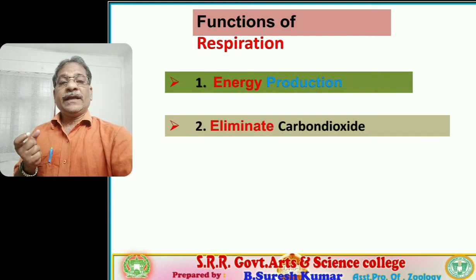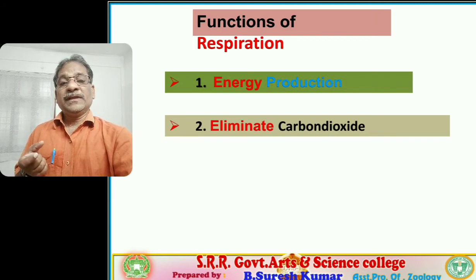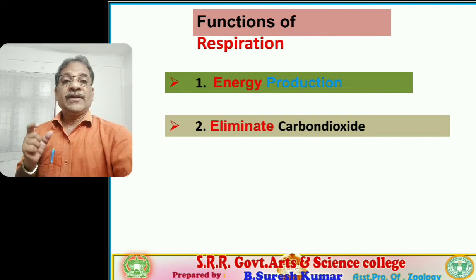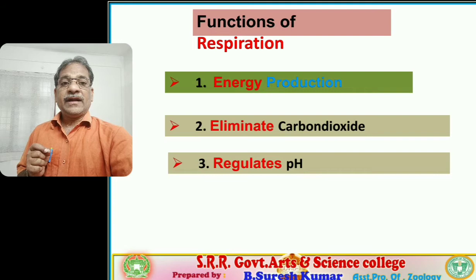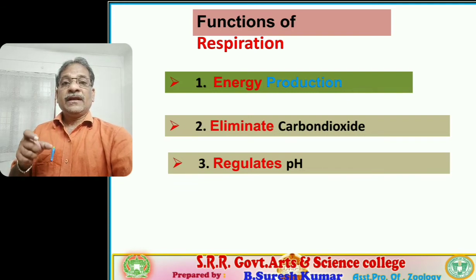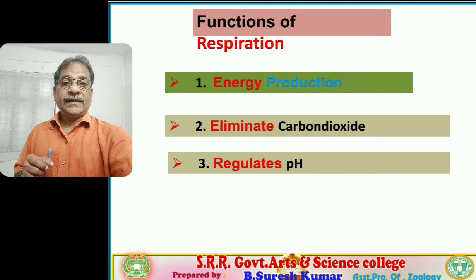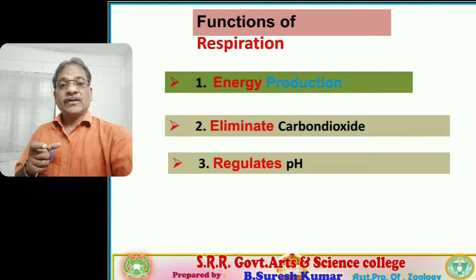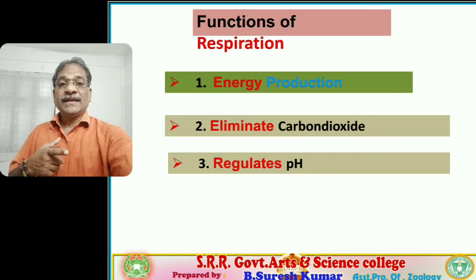The carbon dioxide produced is eliminated, and respiration regulates hydrogen ions. In our body fluids, the maintenance of pH level is essentially required. In our cytoplasm, our protoplasm also, the maintenance of hydrogen ions is essentially required.